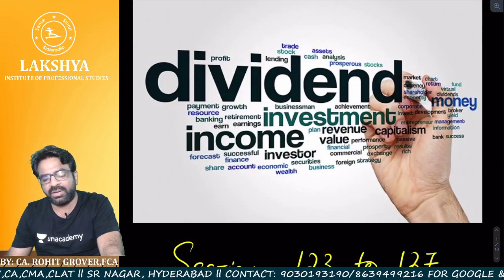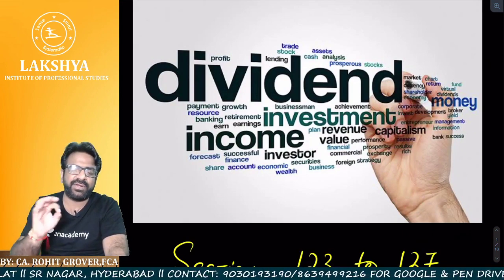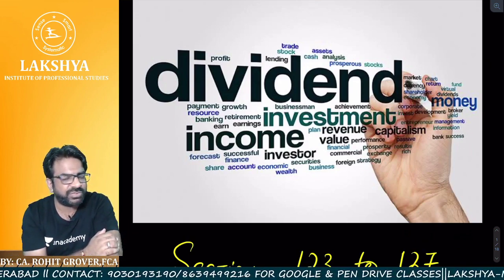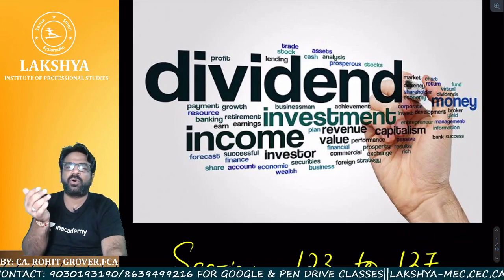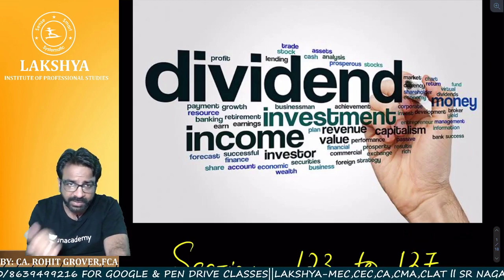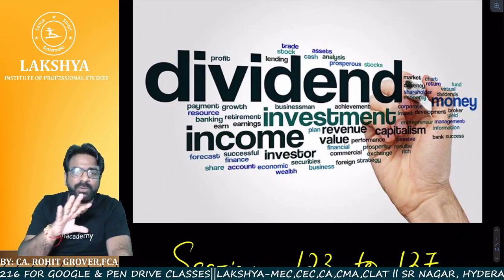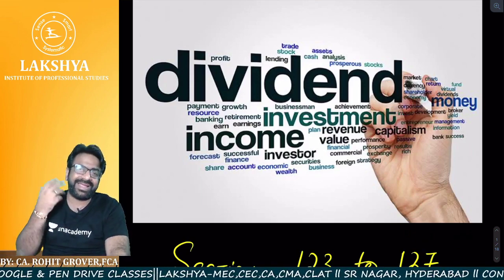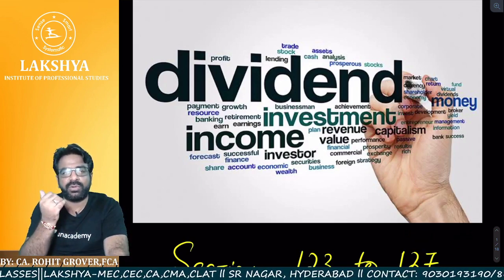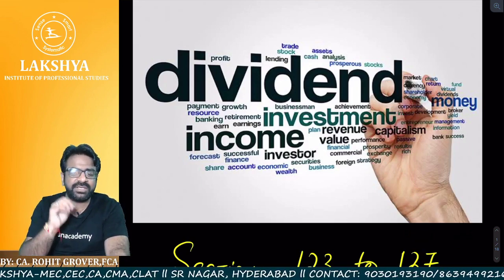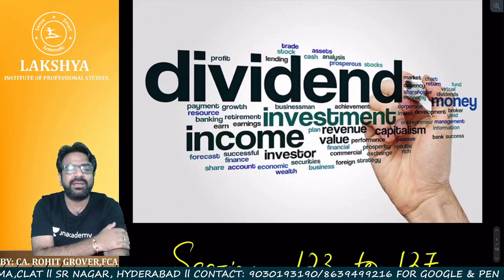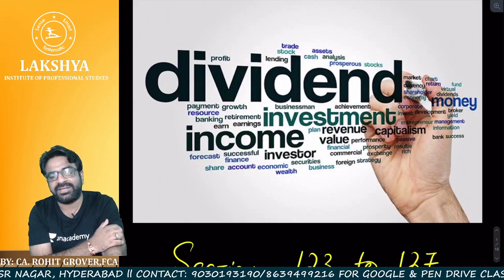Now we are going to start with liabilities of an auditor. One small topic is there. One particular lecture is more than enough to justify the topic. After that, we'll do audit of CFS. After that, we'll do audit committee and corporate governance. After that, your module number 1 will be over. And after that, CARO we have already covered. After that, we'll jump into module number 2, that is called professional ethics. After that, we'll jump to module number 3, which is relating to the other special audit assignments, right?